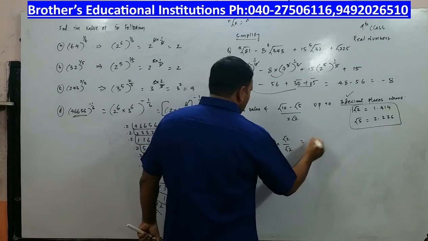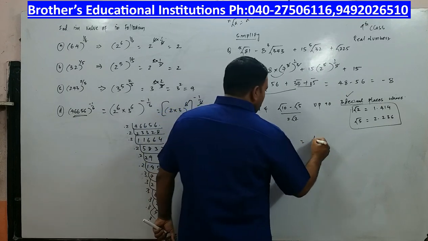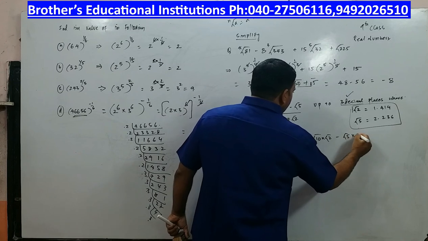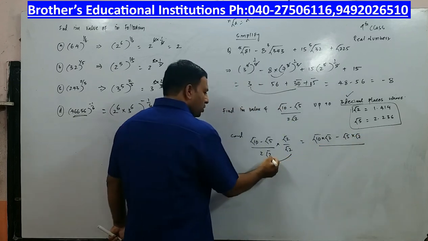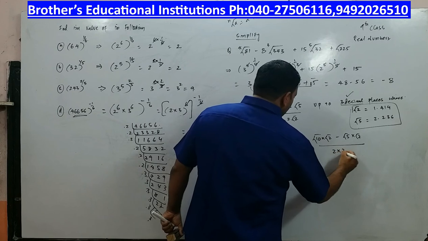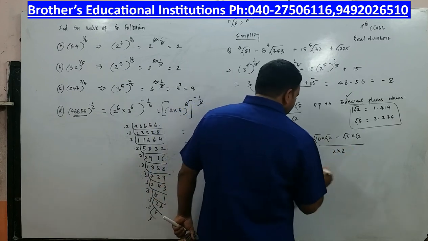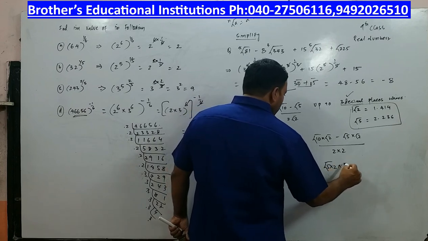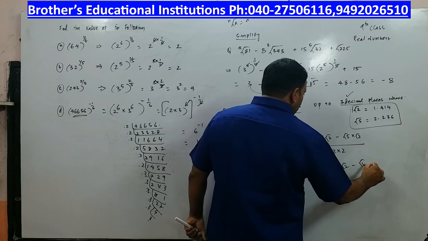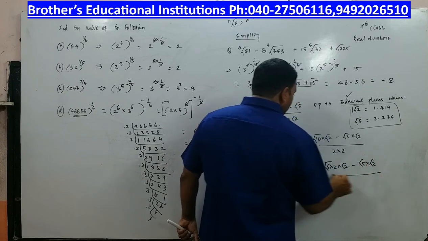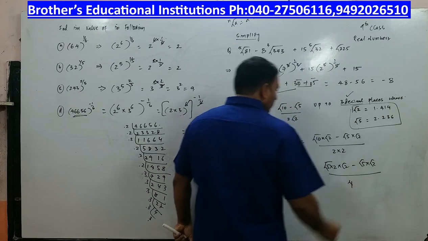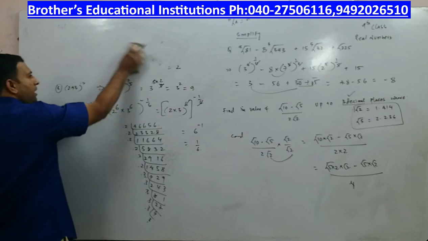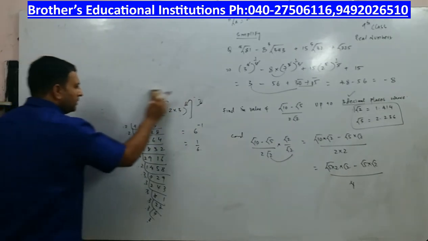When I multiply by root 2, what am I going to get? It will be root of 10 into root of 2 minus root of 5 into root of 2 by, what is root 2 into root 2? 2. So it is 2 into 2 left over. Now root of 10 can be written as root of 5 into 2 into root 2 minus root of 5 into root 2, by 2 2s are 4. Alright, I am sure you have copied this. We will simplify the remaining part of the problem on this part of the board.